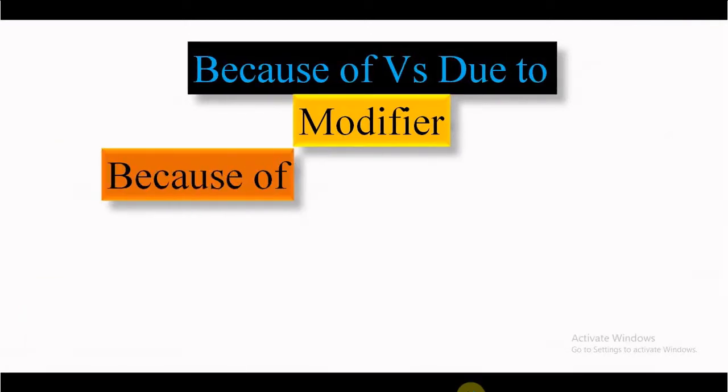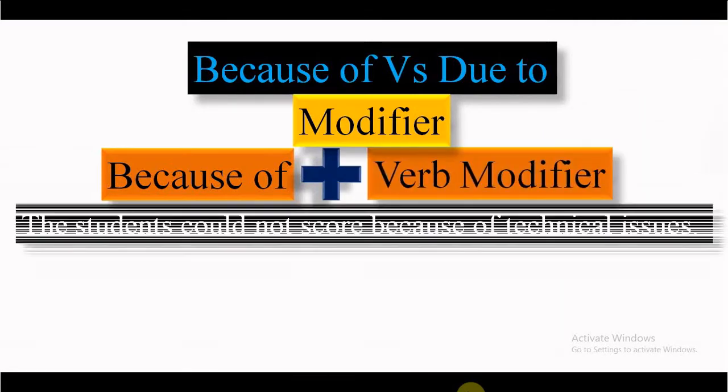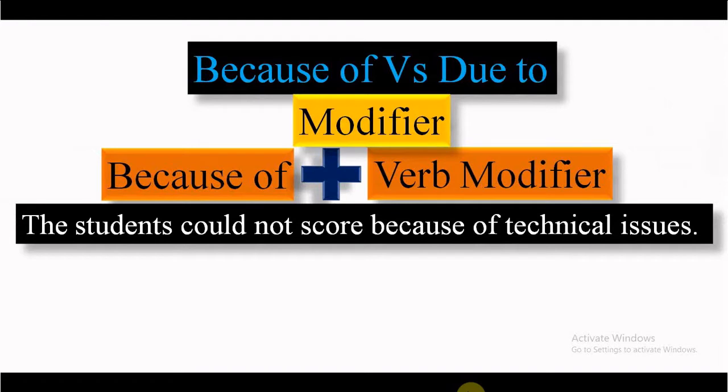Remember, because of is a verb modifier. How? Look at an example. The students could not score because of technical issues. So what was the problem behind scoring? It was technical issues. So it is not about the students, but it is about scoring. So scoring, reason, technical issues. So because of technical issues is a phrase and it is talking about the scoring problem, and that is why it is a verb modifier.